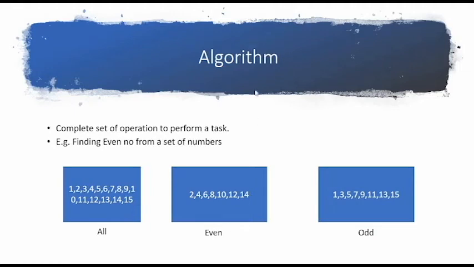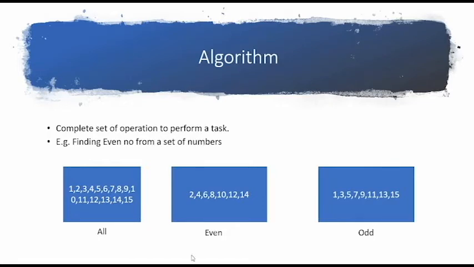In this video we'll learn about algorithms. What are algorithms? Algorithms are a complete set of operations to perform any task. Suppose you want to make a tea. In making a tea you are performing some steps. If you sequentially perform those steps, tea would be made. If you jot down all those steps, it would make an algorithm to make a tea.